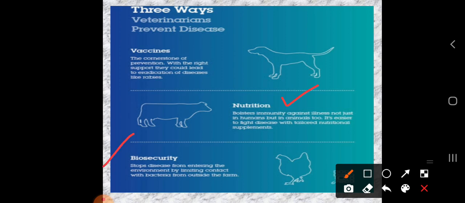Biosecurity means stopping disease from entering the environment by limiting contact with bacteria from outside the farm. Usually in the farm we have to maintain cleanliness, because many organisms are roaming around the animals.